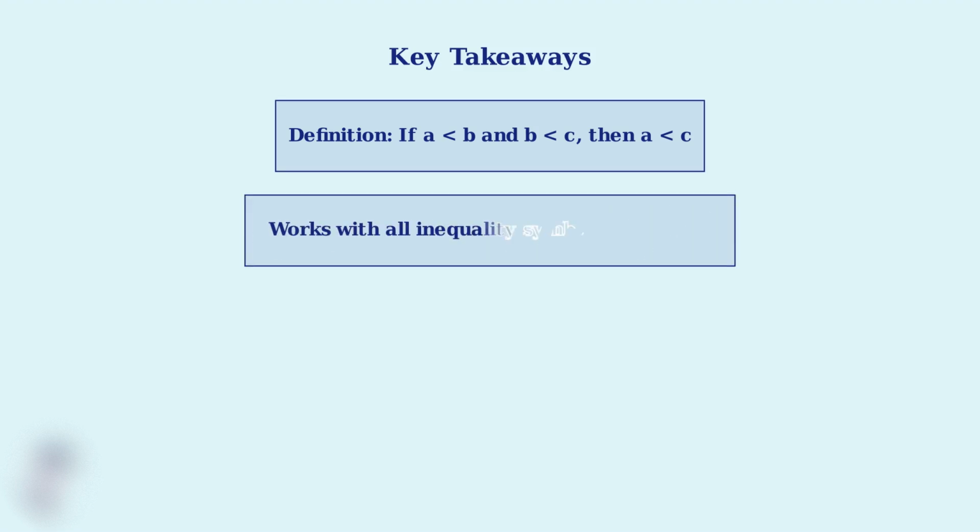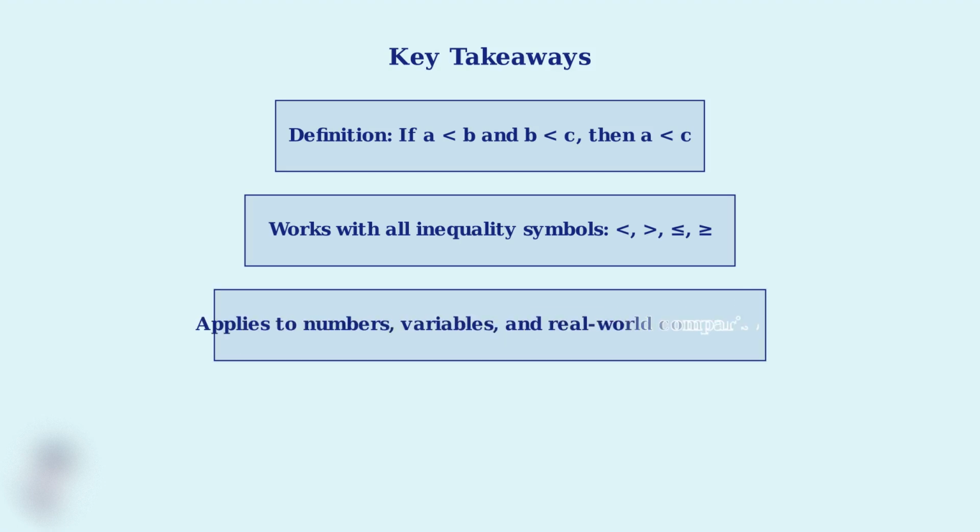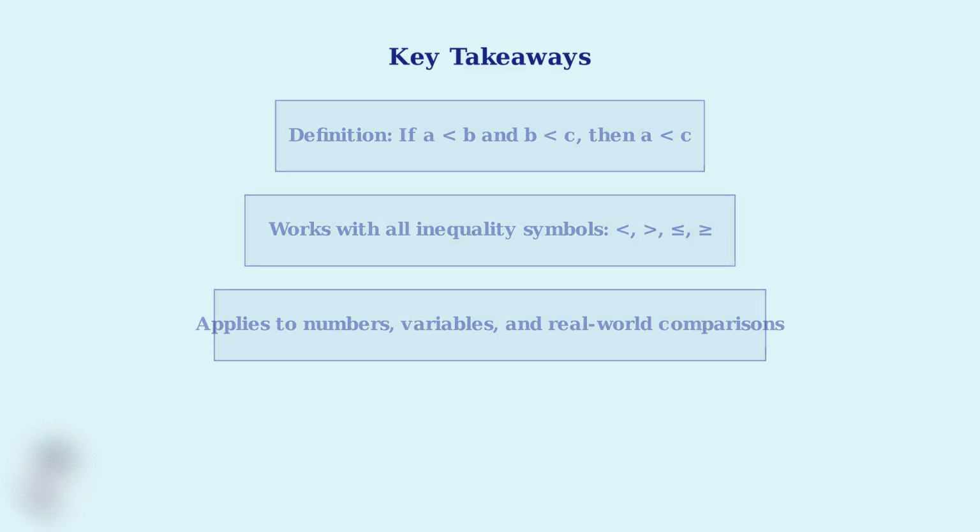Second, this property works with all types of inequalities. Whether you're dealing with less than, greater than, less than or equal to, or greater than or equal to, the transitive property applies consistently. Third, this property is incredibly versatile. It works with simple numbers, algebraic expressions with variables, and real-world scenarios like comparing heights, ages, or any measurable quantities. These three key points form the foundation for understanding and applying the transitive property in your mathematical problem-solving toolkit.